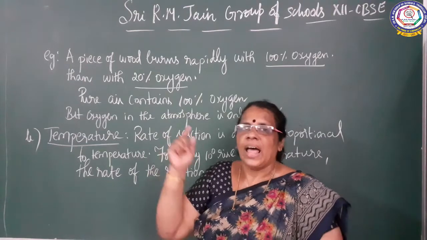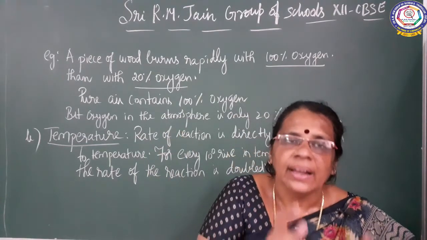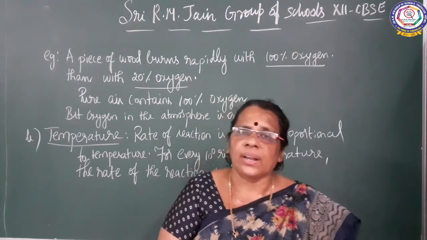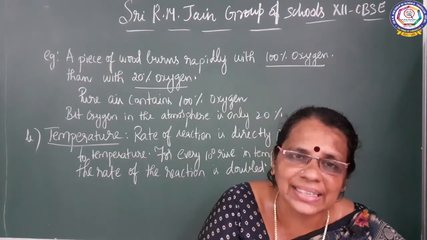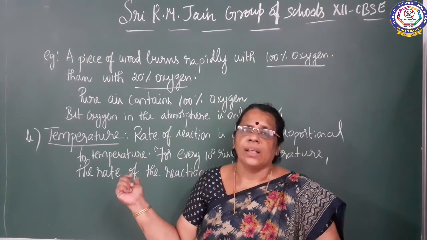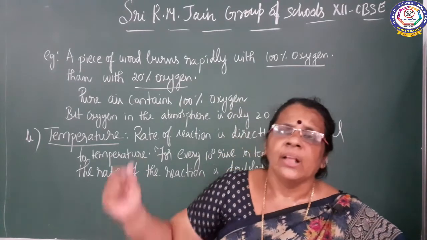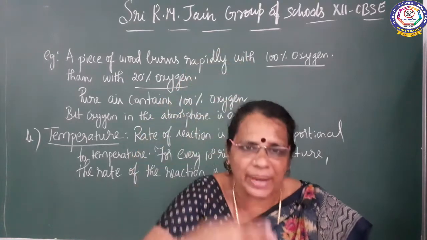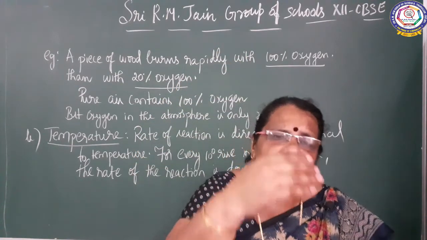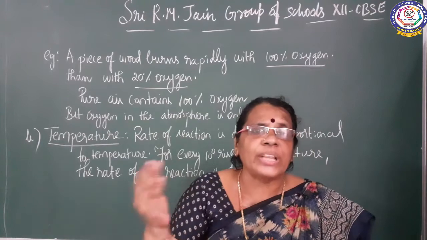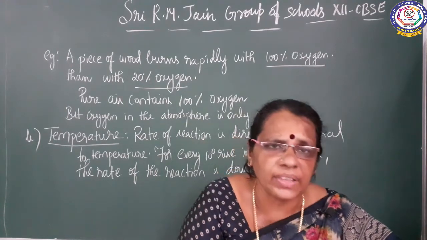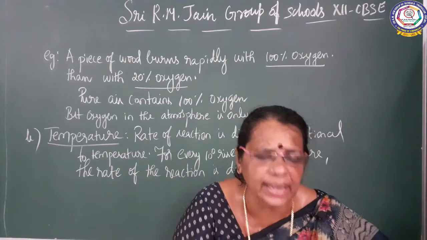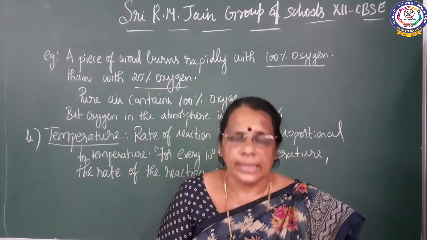The next one I told about is the temperature. Temperature also plays a greater role in the rate of the reaction. Temperature and rate of the reaction are directly proportional. So, how can we prove that? For every 10 degree rise in temperature, how will the rate of the reaction change? The rate of the reaction will be doubled. So, for every 10 degree rise in temperature, the rate of the reaction will be doubled.